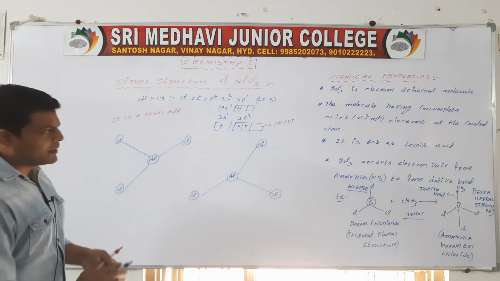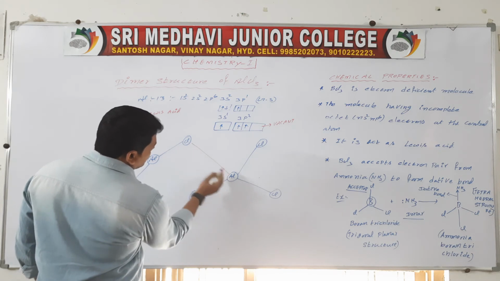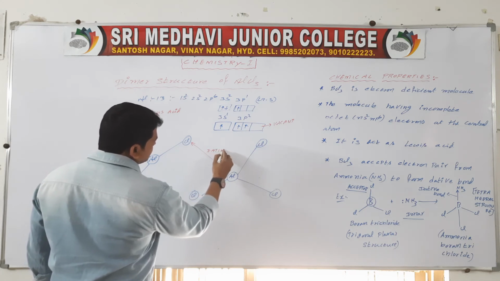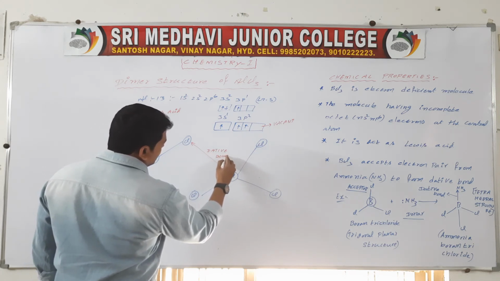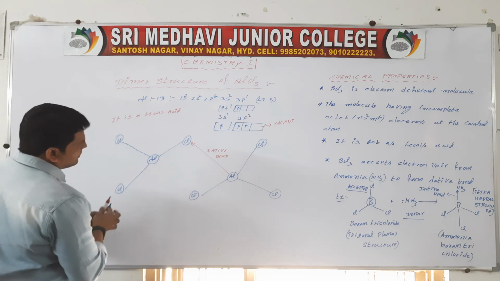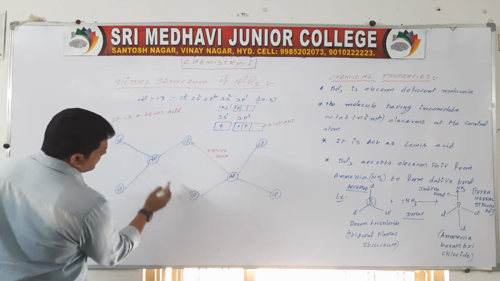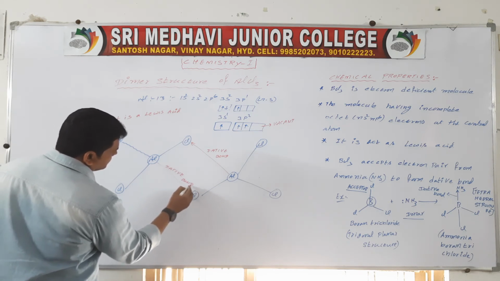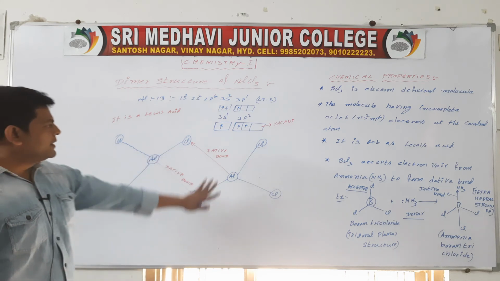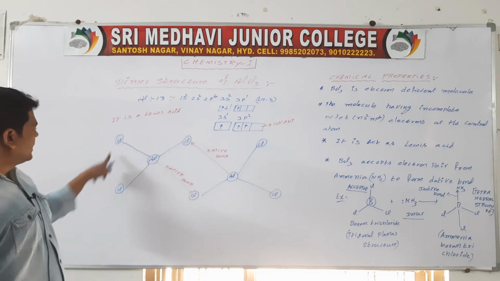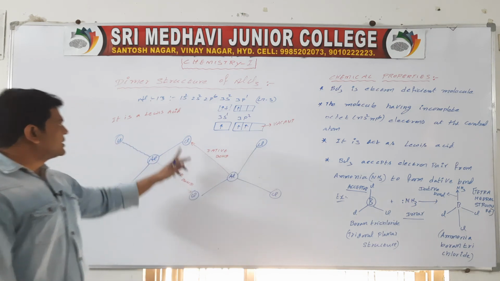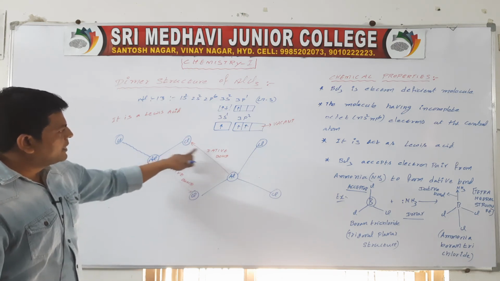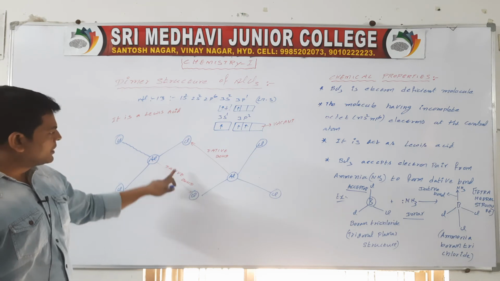Now it accepts an electron pair from chlorine, which forms a dative bond. It also accepts an electron pair from the other chlorine and forms a dative bond. So it exists as a dimer structure of AlCl3.